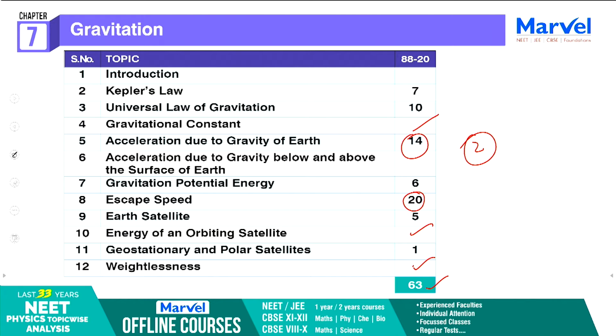But if you are giving full concentration, focus on each and every topic. Gravitation is an easy chapter, and you can score 8 marks, that is, 2 questions will come from gravitation. So don't forget, you will get 2 questions from gravitation.